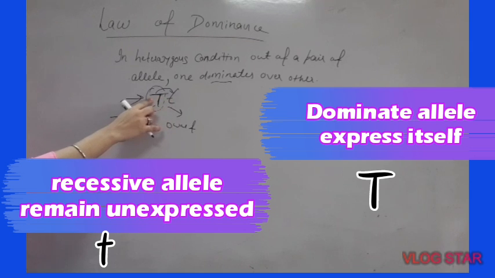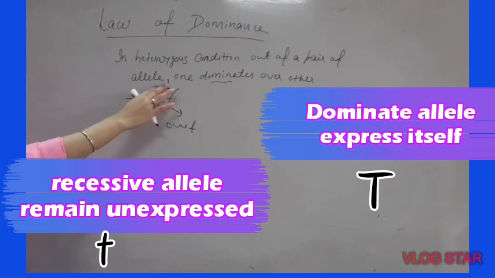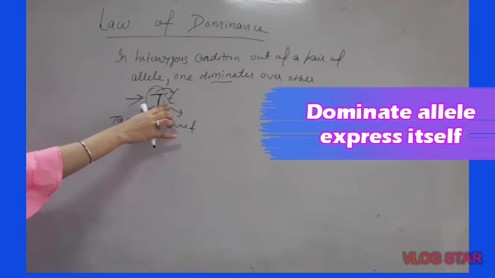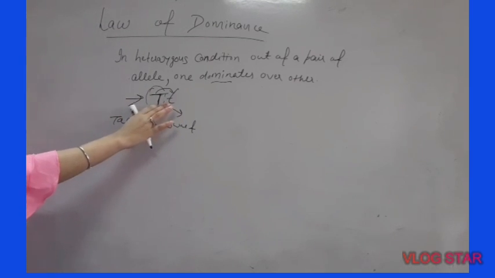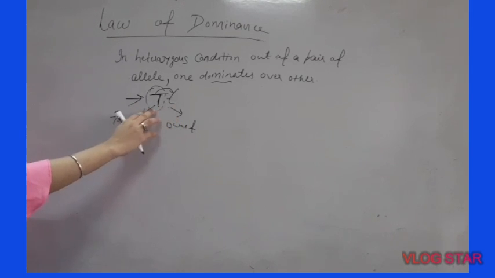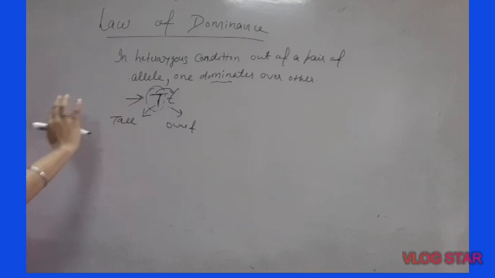What does it mean? This allele will express its character. What is its character? Tall. But the allele which remains suppressed, this dwarf allele which remains unexpressed, will not be able to show its character. That is why it will remain unexpressed, it will remain suppressed. So the phenotype of the organism in this situation would be tall.